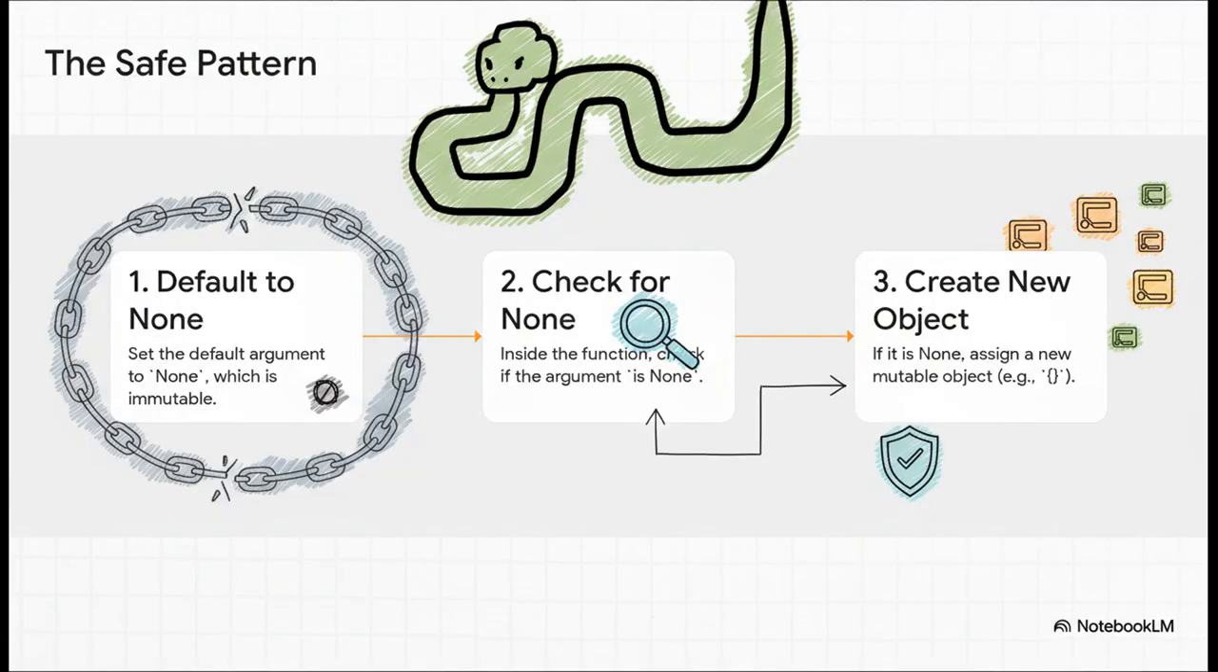So what's the safe way to do this? Well, the solution is really simple, and it's standard Python practice. Here's what you do. First, set the default value to None. None is immutable, so it's totally safe. Second, inside your function, you just check if the argument is None. And third, if it is, you create a fresh, new, empty dictionary right then and there. This makes sure that every single call gets its own unique object, and you avoid that trap entirely.